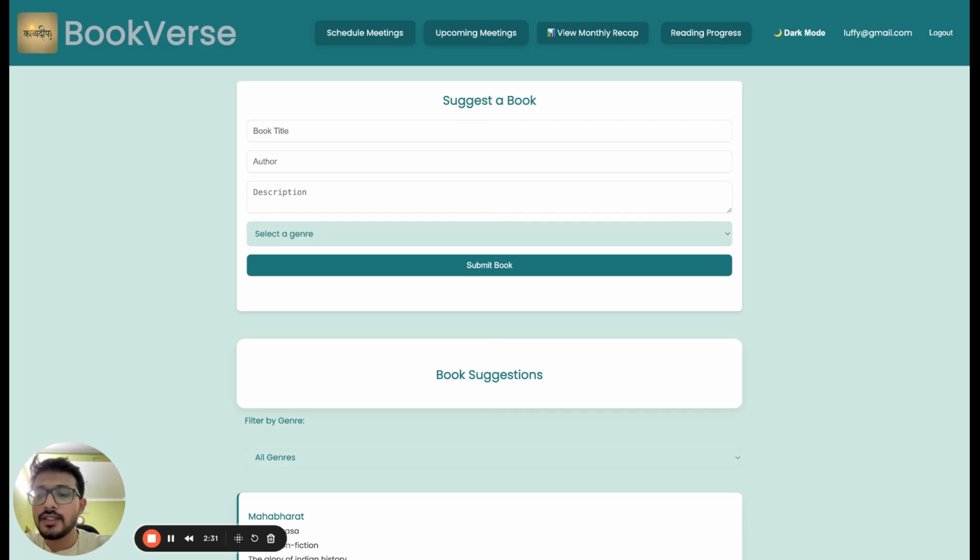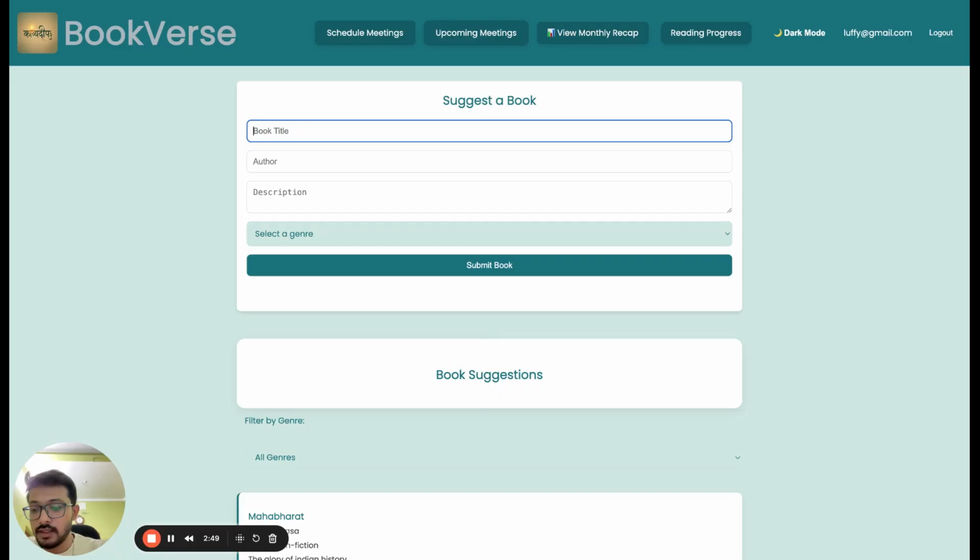So after this, we will be going to this section. This is suggest a book. So users can suggest books they like in here. They can give the book title. So which book do you like? Let's take Gita.